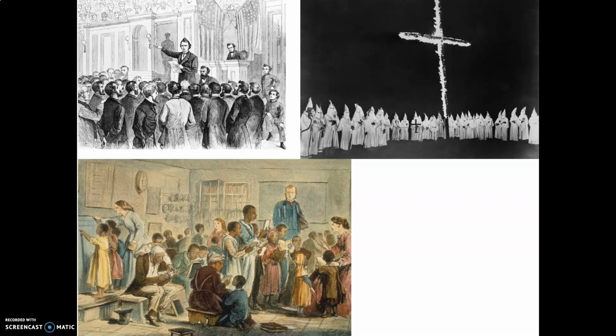But what happens is this, all right? Usually they would warn you, like if they see a black person walking with a white female, talking to them, they would warn them and tell them, like, you better stop talking to that girl, all right? You stay in your lane. Be with an African American woman, not a white woman. And they would warn them. If that person continues to talk to white people, then they would go to their house and they would burn a cross in front of their home to warn them.